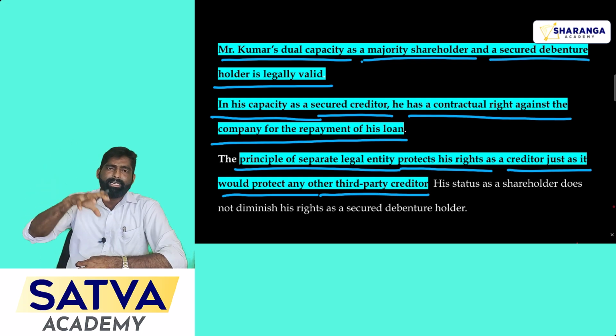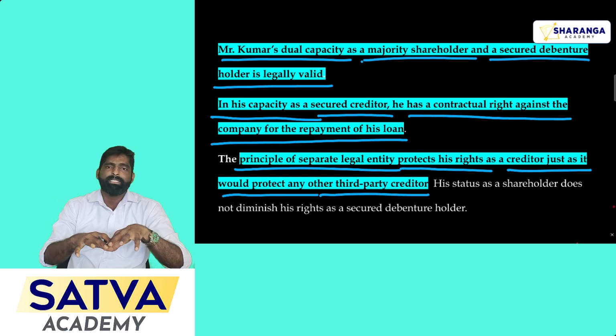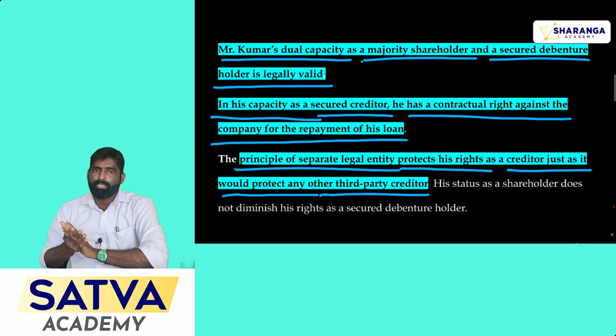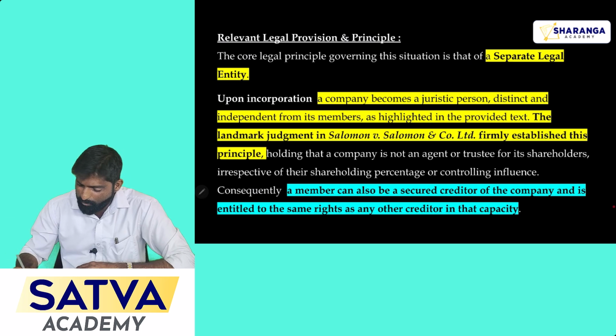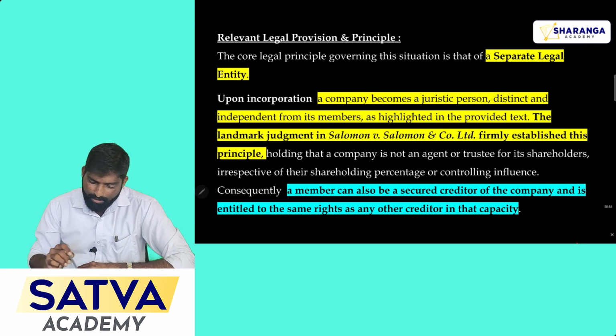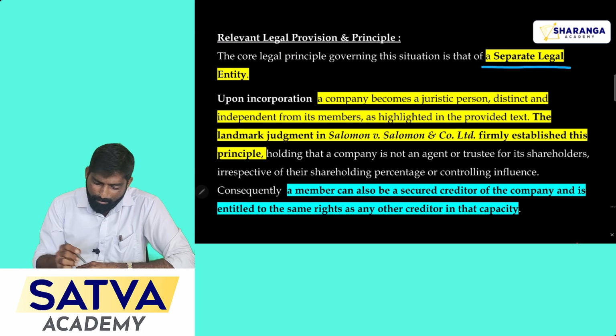So here the company will treat everyone equally. The duty of the company is to settle the secured loan first, and after that it can go for settling the unsecured loans. Legal provision applicable for this question. See, first one, here you can apply the separate legal entity concept.